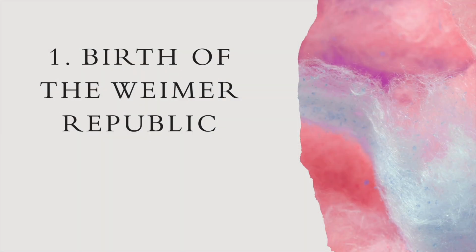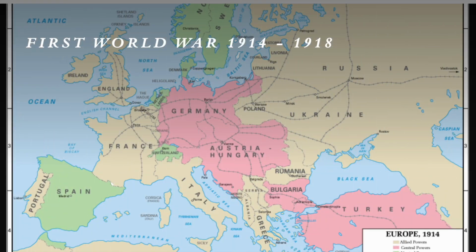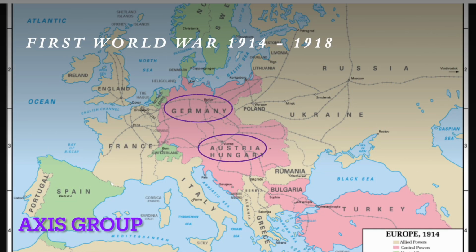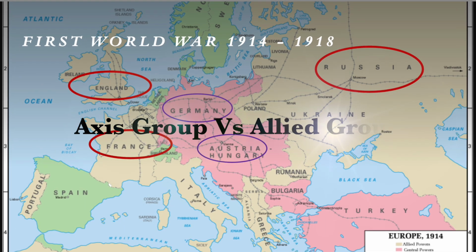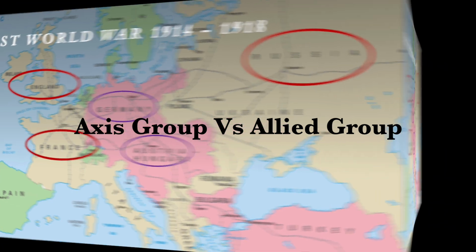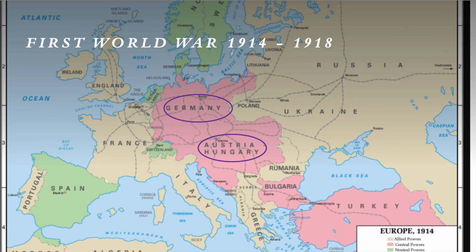Birth of the Weimar Republic. The First World War was fought during the period 1914 to 1918. At that time, in Europe, Germany, Austria and Hungary formed one group. They were fighting against another group of Russia, England and France. So World War I was between these two groups. In the beginning, Germany captured Belgium and France. But later on, Germany could not withstand the First World War.